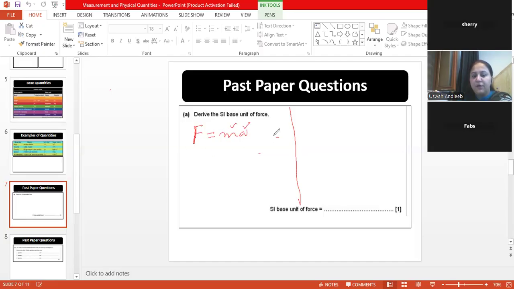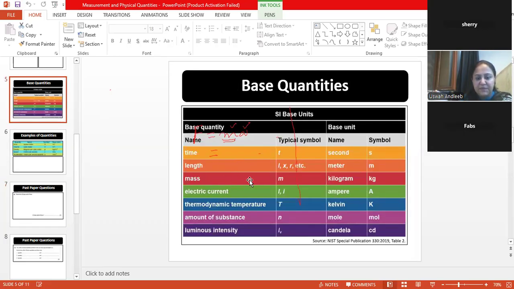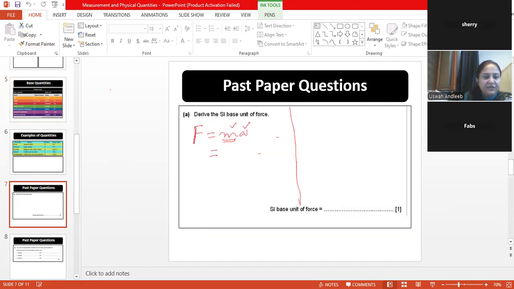So this is the formula of force, and from here I am going to derive my SI base unit for force. So what is the SI base unit of mass? If I go back here, look, this is mass, and the SI base unit of mass is kg. Okay, so I'll come back here and put kg against it.